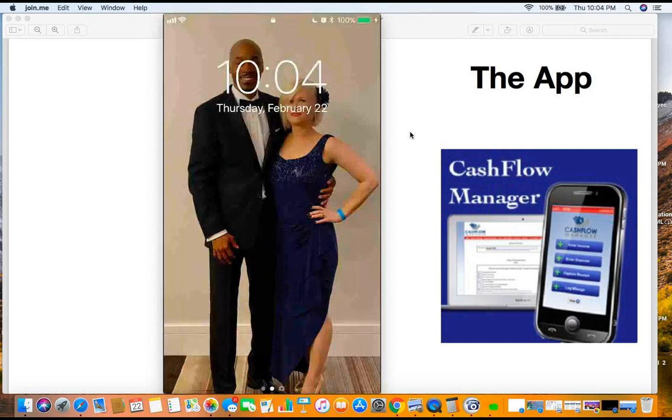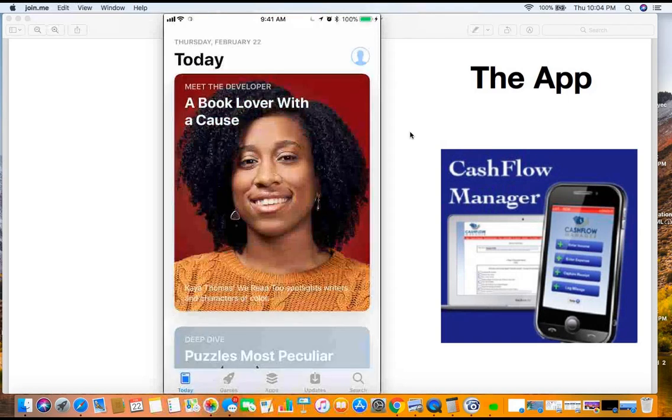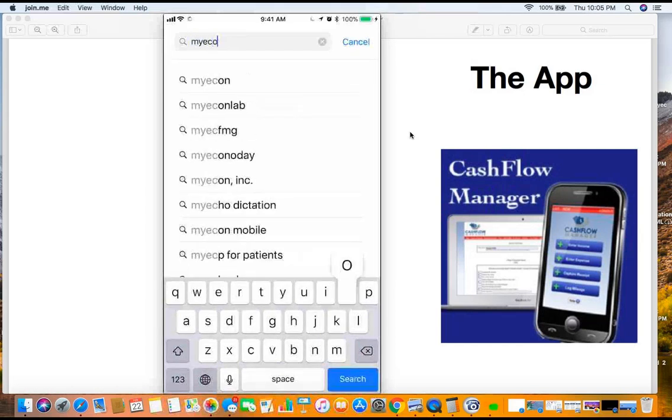If you have not done so, you want to download the Cash Flow Manager app, okay? You go right here to your app store. If you have an iPhone, obviously it's called the App Store. If you have an Android phone, it's going to be called the Google Play Store, okay? So basically, you go right here to the App Store, and all you want to do is search for MyEcon. Don't type in MyEcon mobile or Cash Flow Manager. Just type in one thing, MyEcon.